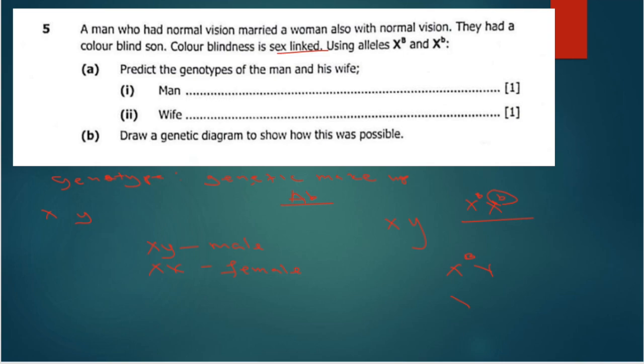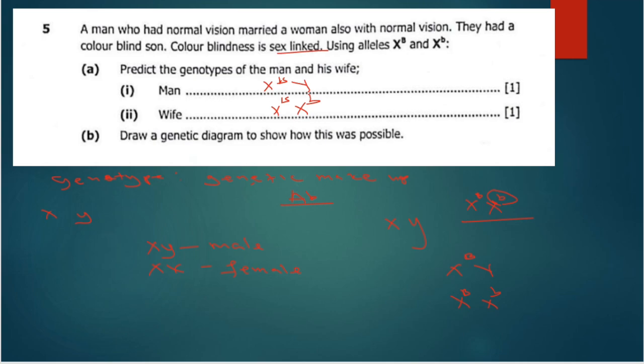So we are going to say it is X^B, then X^b. So to answer this question, for the man, it is X^B, then Y. For the female, X^B, then X^b. So those are the answers for question A.